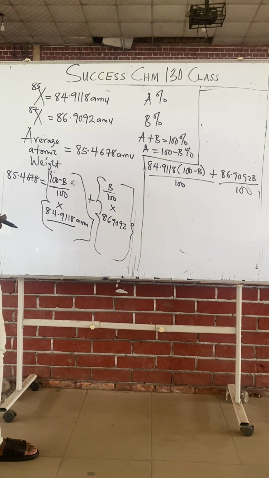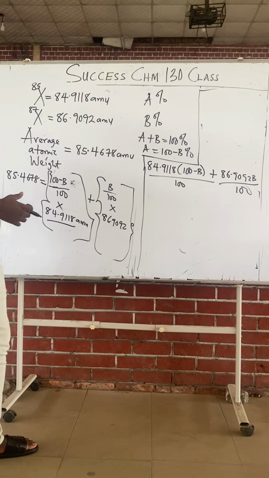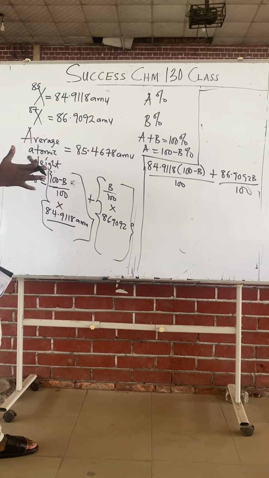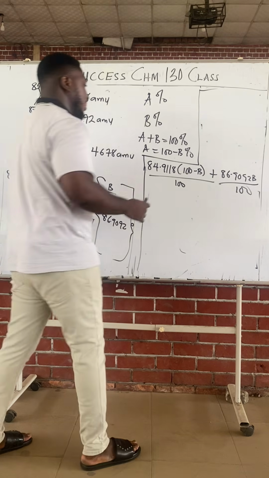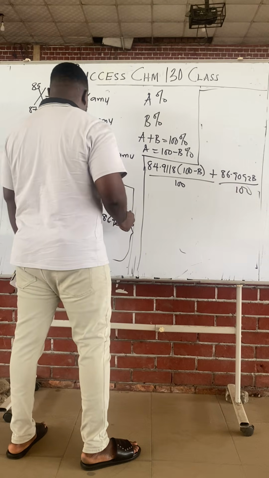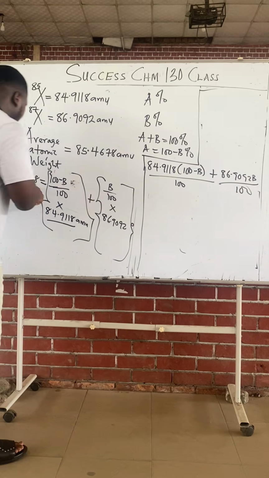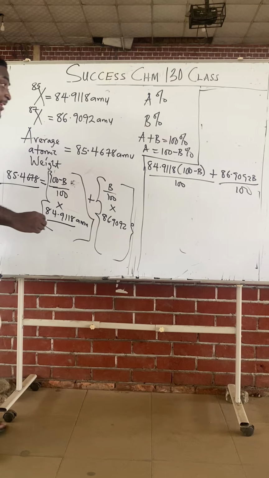You can see I'm solving this so I know when to come in, since this one is not straightforward. Class, remember that everything must be equal to the average atomic mass.